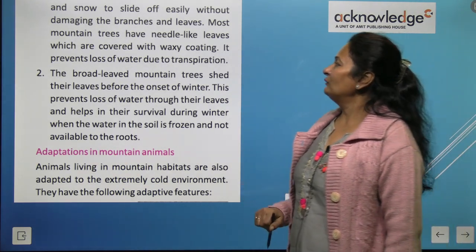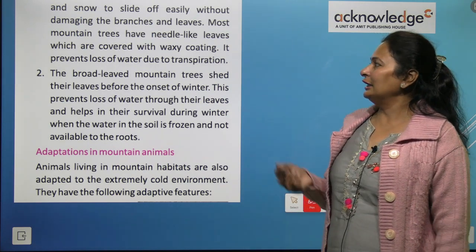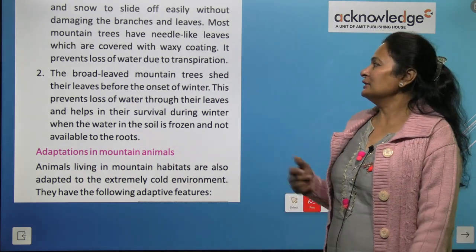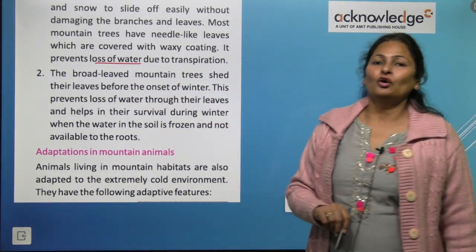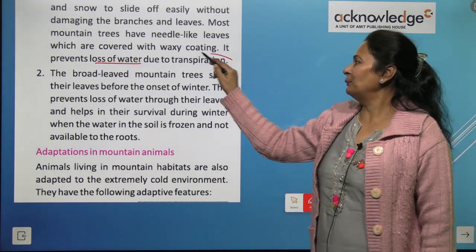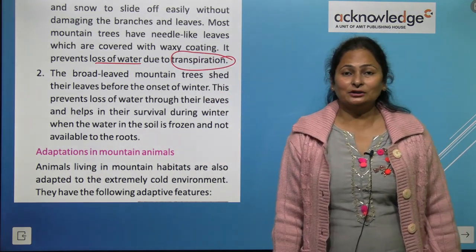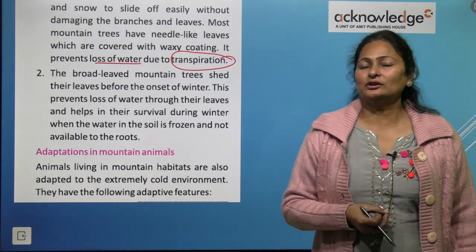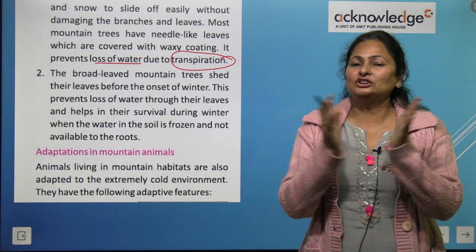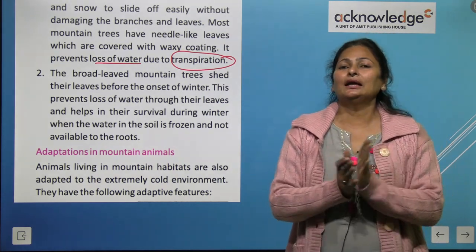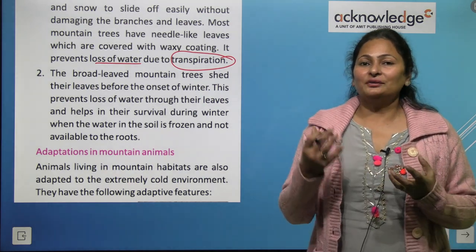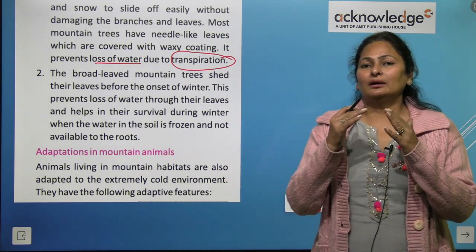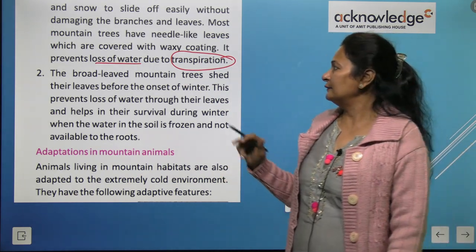So most mountain trees have needle-like leaves. Why do they have needle-like leaves? To prevent the loss of water, which we call transpiration. As we have learned with desert plants also, to reduce the water loss, or to reduce the rate of transpiration, the leaves changed into thorns. Similarly, in mountainous regions, trees have needle-shaped leaves and conical shapes, right?